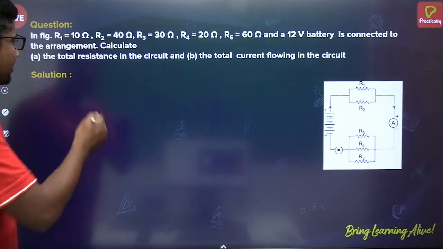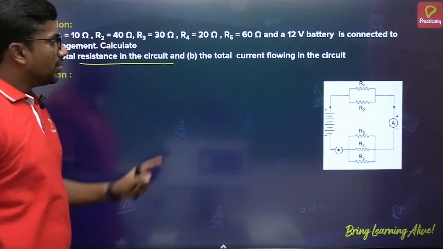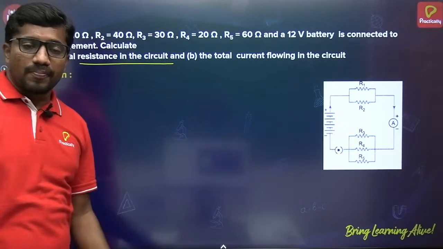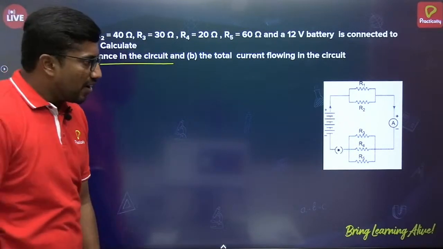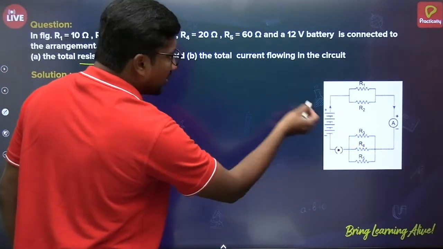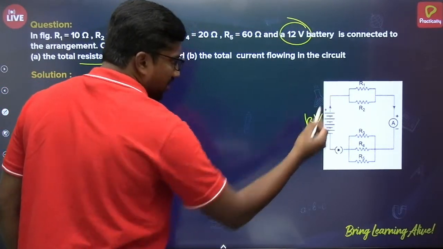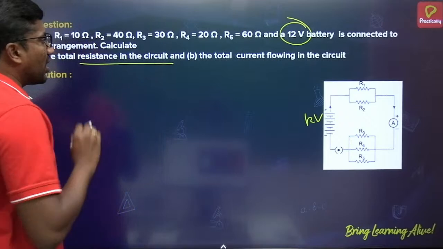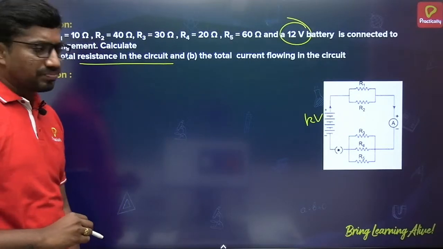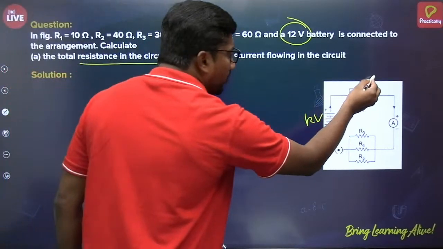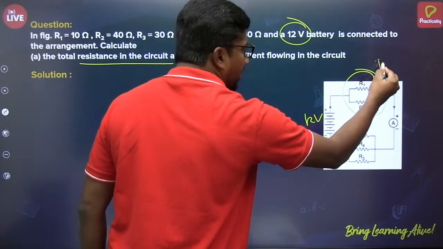Calculate the total resistance in the circuit and the total current flowing in the circuit. The total voltage is given, a 12 volt battery. So we have to find the overall resistance value first of all. The combination of these two resistors, I am taking it as R dash.